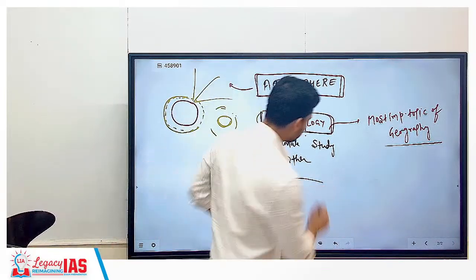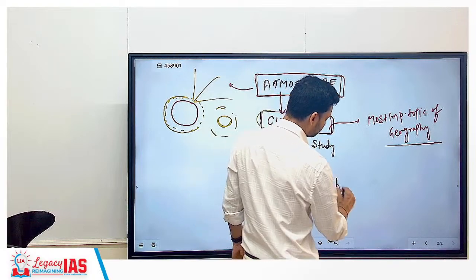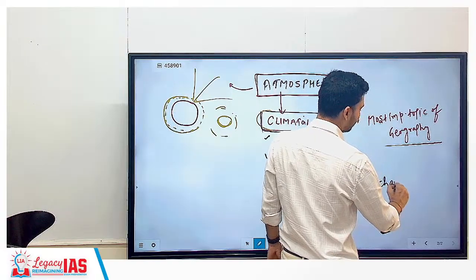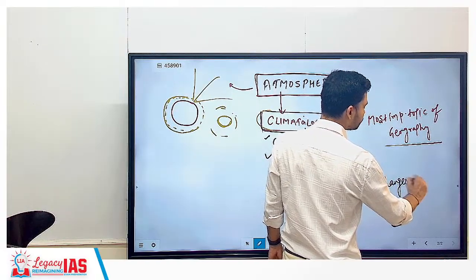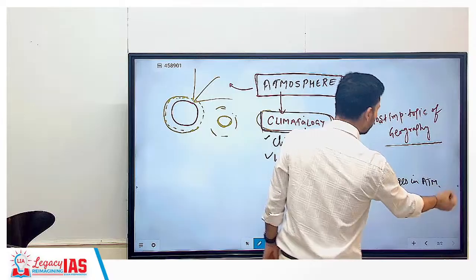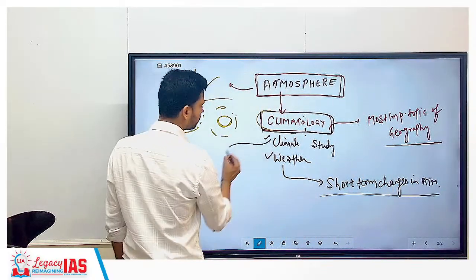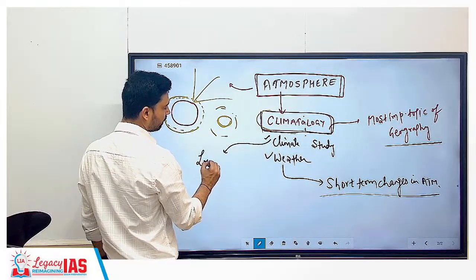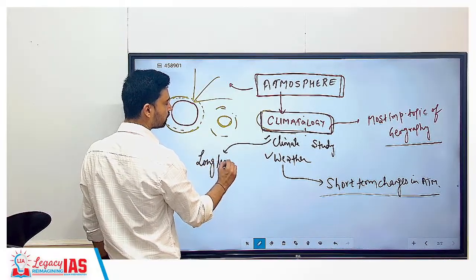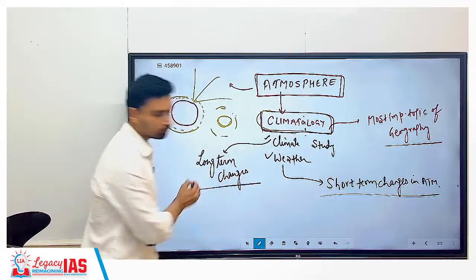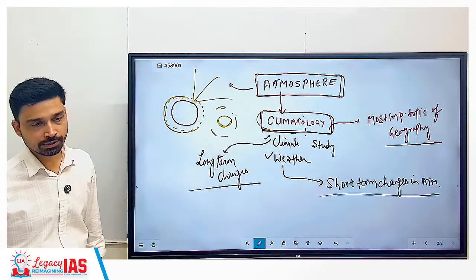Weather, in simplest terms, refers to short-term changes in atmosphere, because all these changes are taking place in the atmosphere itself. While climate refers to the long-term changes in atmosphere.